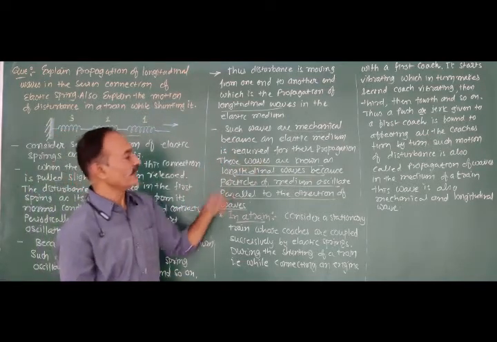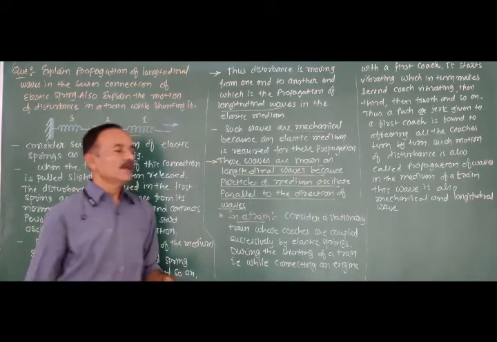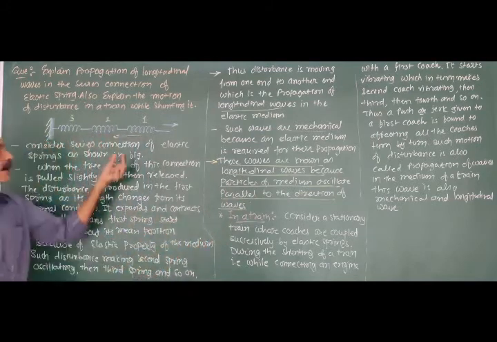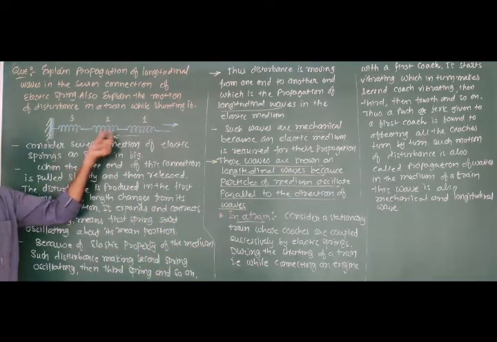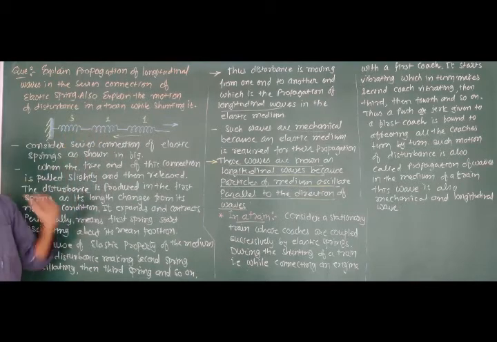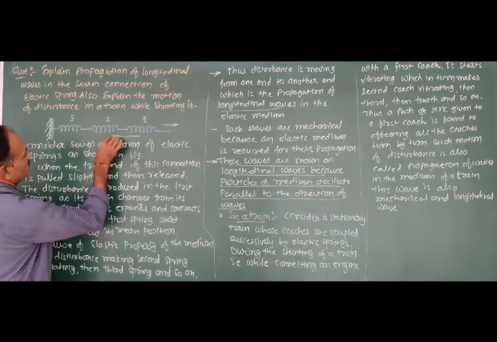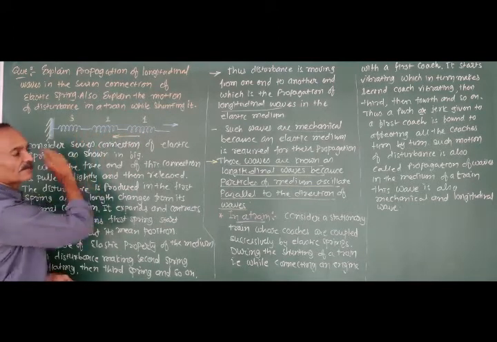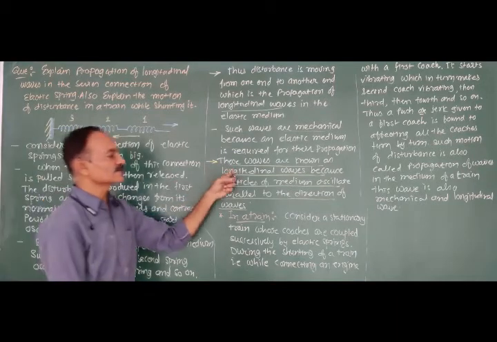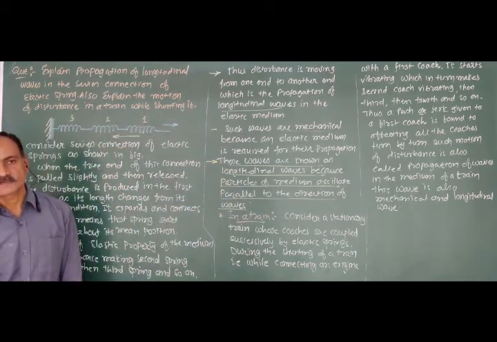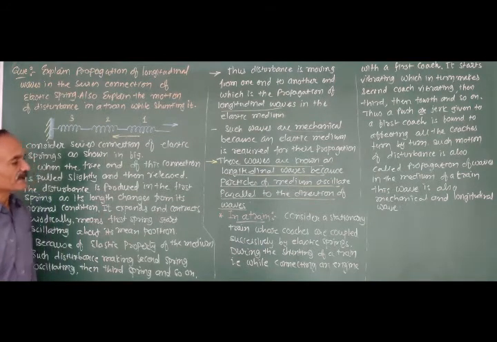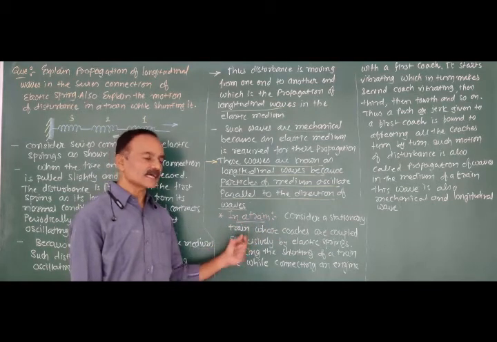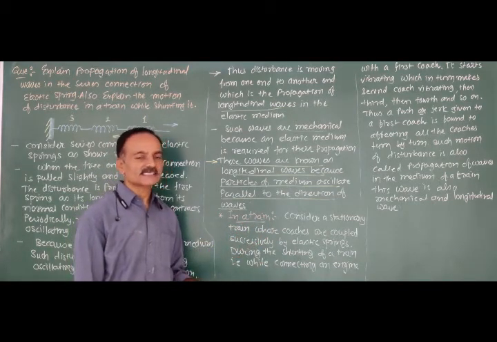These waves are known as longitudinal waves because the particles of the medium oscillate parallel to the direction of propagation. Here the direction of propagation is this. Particles of the spring also oscillate parallel to the direction of propagation. Therefore, these waves are known as longitudinal waves. Okay. Now, in the case of a train, consider a stationary train whose coaches are coupled successively by elastic springs.